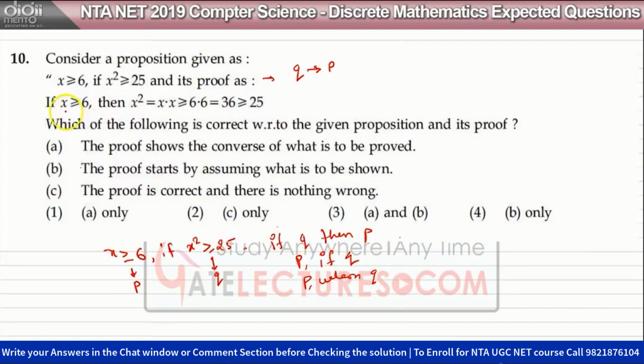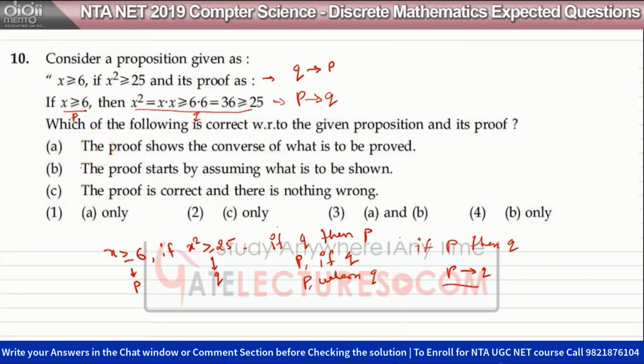Okay, we know this is your P and this is your Q. This is if P then Q. What we can say about if P then Q? If P then Q, this is your P implies Q. So here we can say this is saying P implies Q. So let's try to read the options.